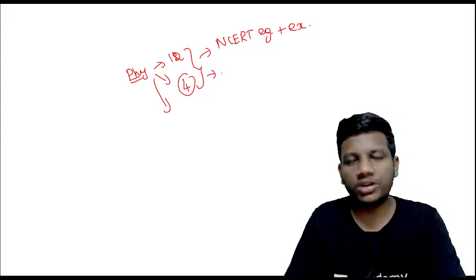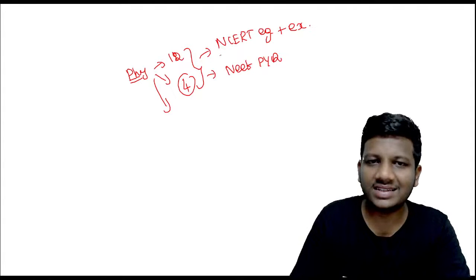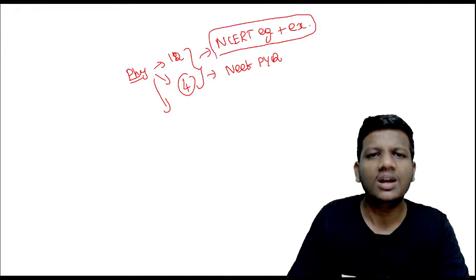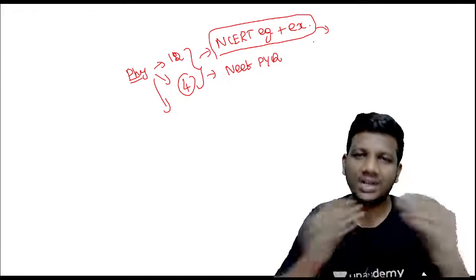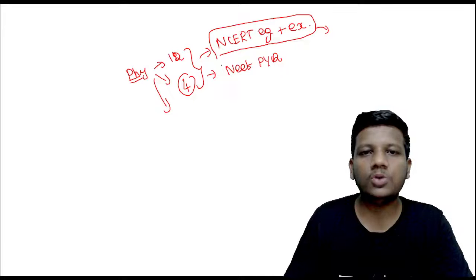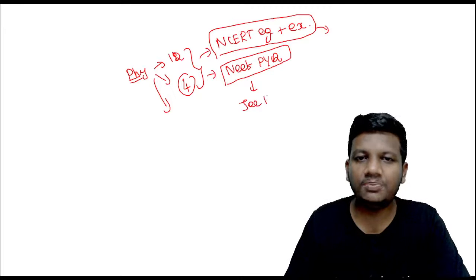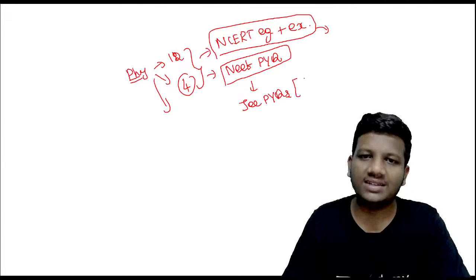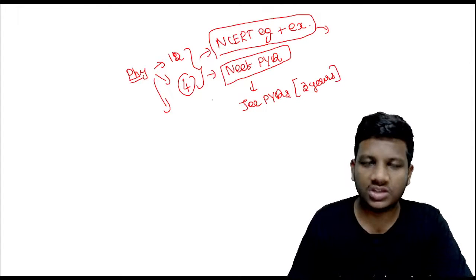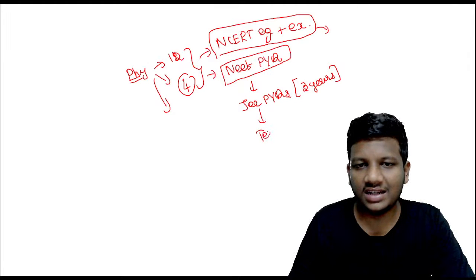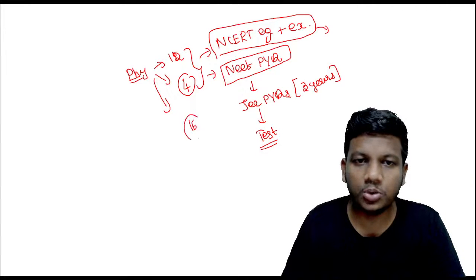After completing the important examples and exercise, go and solve some NEET previous year questions, which is very important. I am again stressing NCERT examples and exercise, because most of the NEET questions will be directly asked from this. Most of them will be almost direct, but they will ask in MCQ format, that's all. After this, go and solve some NEET previous year questions. If you complete that, finally go and solve JEE previous year questions. Take it as a practice session, the last 3 years. Definitely the last 3 years is a must. After you finish this, go and take a test in our app. That's all, your job is completed. In these 16 chapters you will be ready, clear cut.